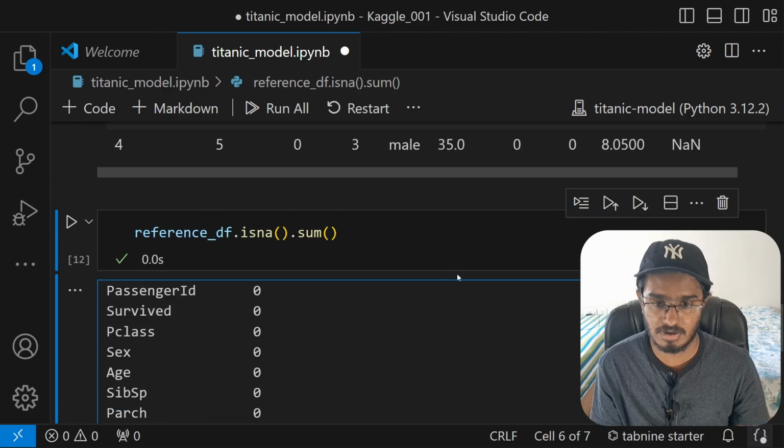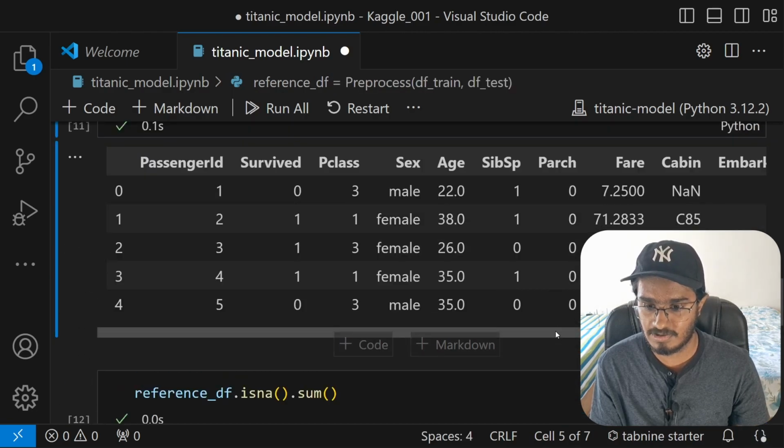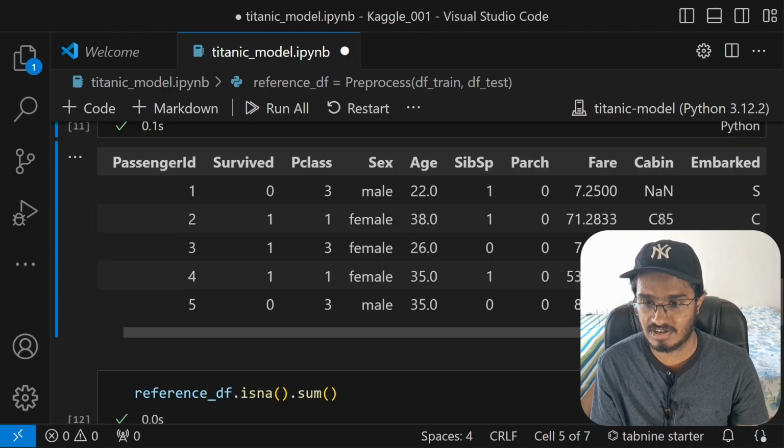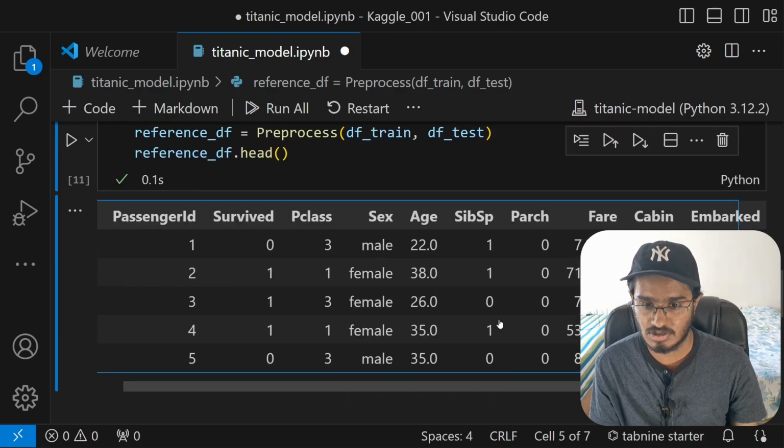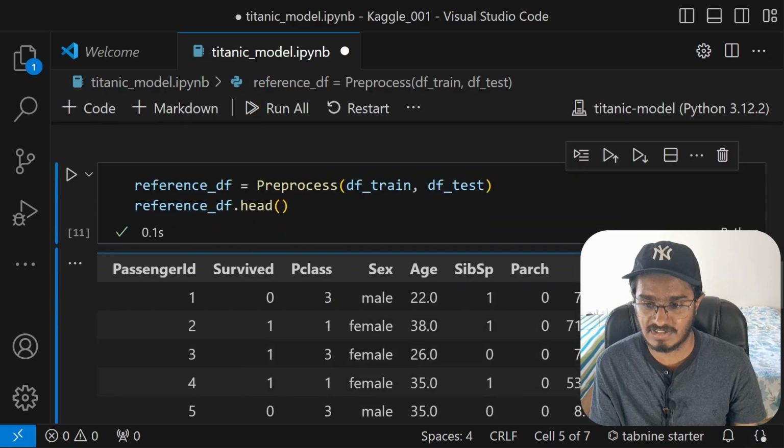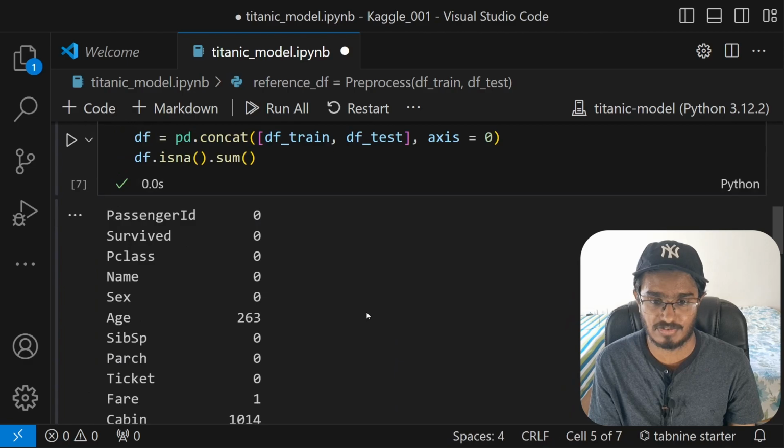Now for the cabin number, what I can do is, first, if you look at the cabin number itself, you can see that it has got a letter and then it has got a bunch of numbers. So I will be filling it in that format itself. This is not in the format of numbers, this is in the format of string. So we have to fill it in the format of string only.